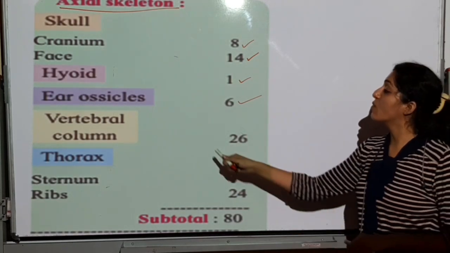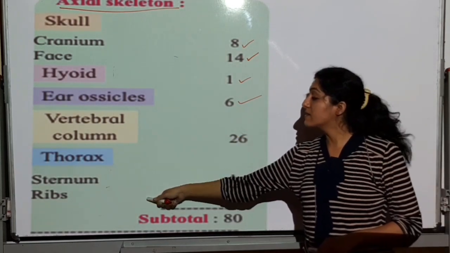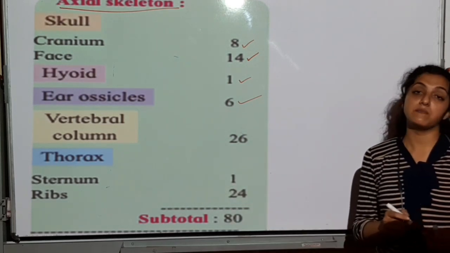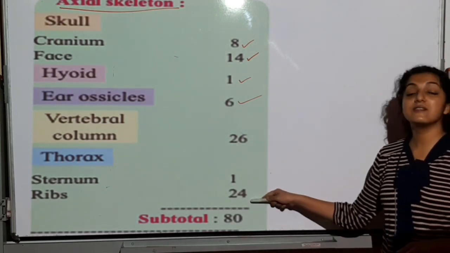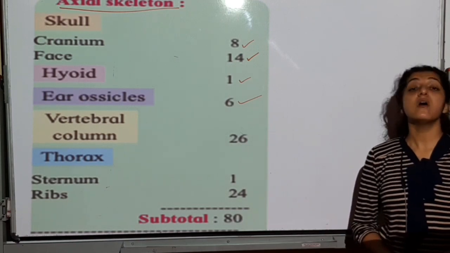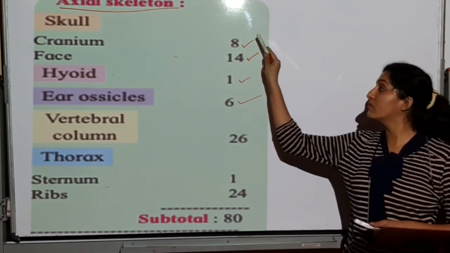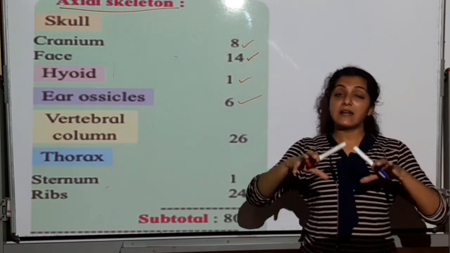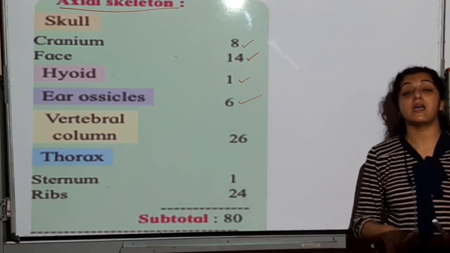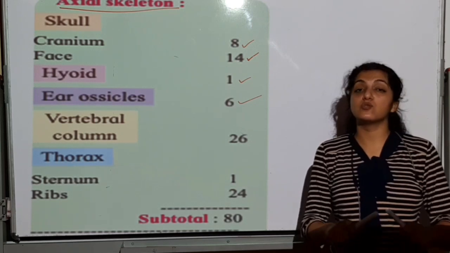In the next lecture, we will see the vertebral column, along with the sternum and the ribs. This part of the axial skeleton we will see in the next lecture. But by then, you should be clear with the total count of these bones, their locations, and which bone is located where. I hope it is very clear to all of you.